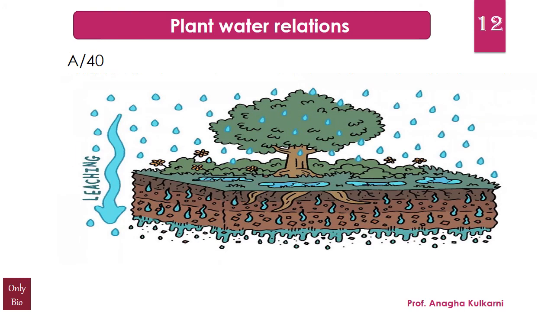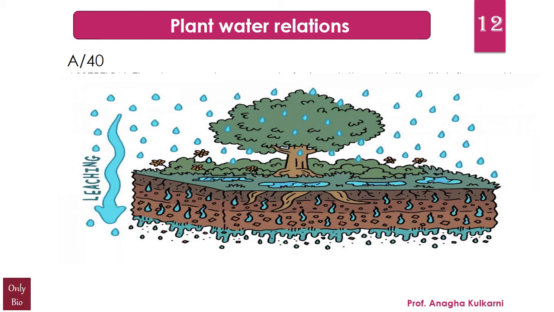Now let us understand this. Friends, let us understand this a bit in detail. You know that the topmost layer of the soil is called the humus, and it is rich in organic substances, because it consists of mainly the broken down plant and animal matter in the soil.